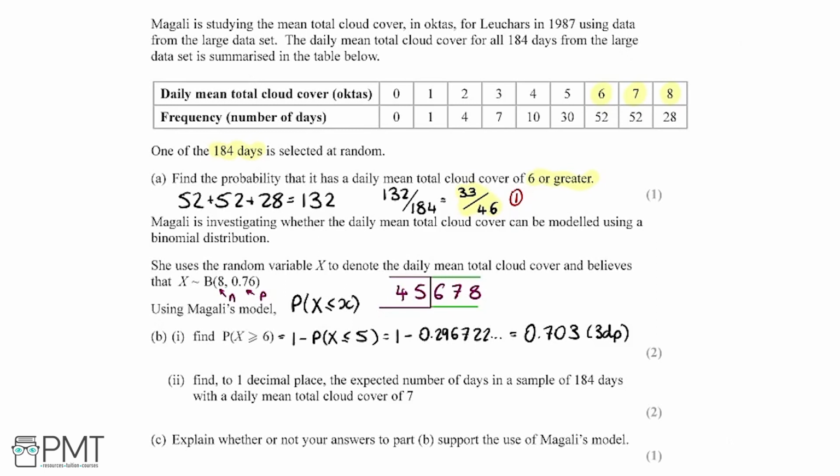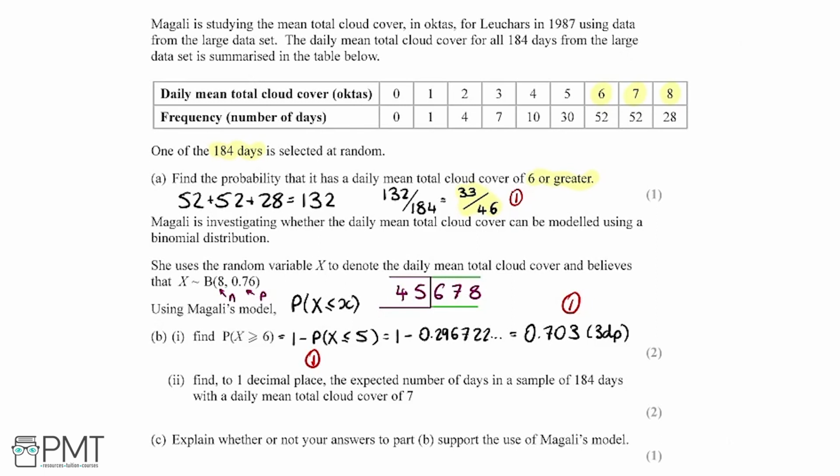Looking through, we get 1 mark here for realising that we can write the probability that x is greater than or equal to 6 as 1 minus the probability that x is less than or equal to 5. And then we get the second and final mark for working out that the final probability is 0.703.